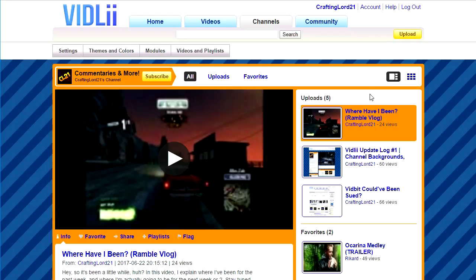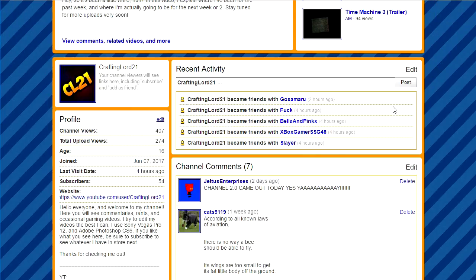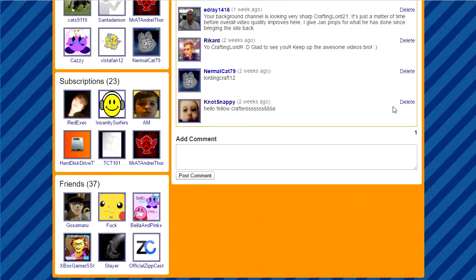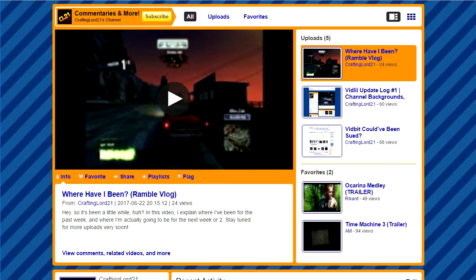And another way that you can actually tell that it was created from scratch is just the general size of everything. You can tell that unlike all of the other ones, the size is not this cookie cutter size. It's not a preset size that all of these video sharing scripts use. You can tell that it's slightly bigger in some areas and slightly smaller in others. And I actually just realized that a really good way to compare this is to compare this Channel 2.0 to the Winu.net Channel 2.0. Of course, the main difference between the two is that this one is from scratch. This one is all from original code, whereas Winu's is actually from a script. So let's hop into the differences.